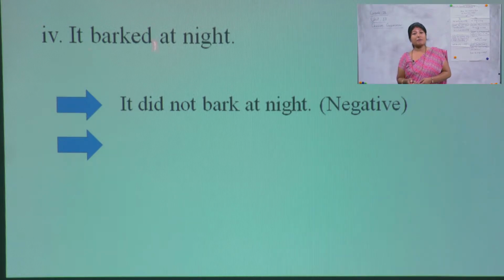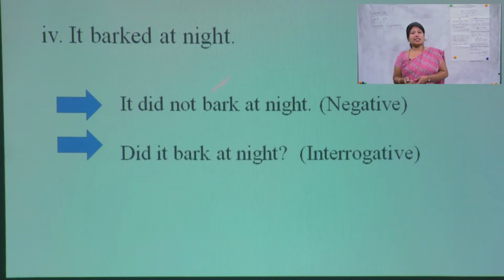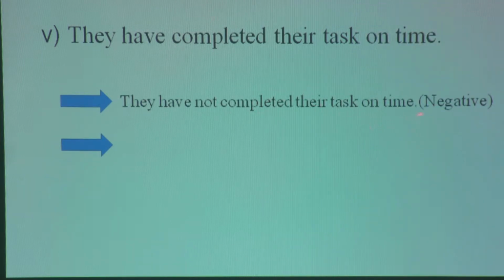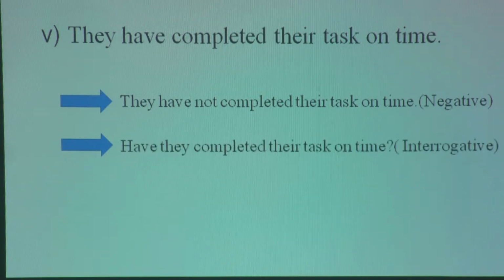'Bark' is in past form, that's why 'did' is required. It did not bark at night. So while changing it into a question: did it bark at night? This is interrogative. Moving to the next: they have completed their task on time. While changing it into the negative: they have not completed their task on time. And the question form is: have they completed their task on time? Question mark. This is the answer.